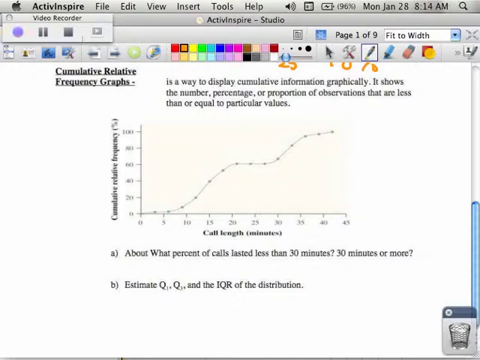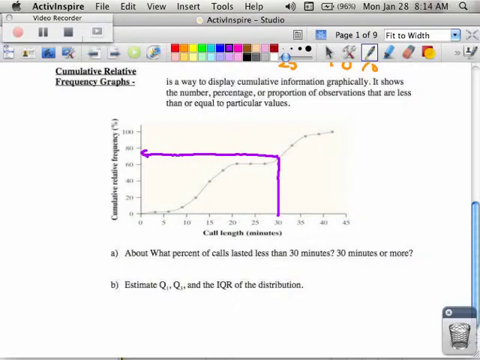So if we go to 30 minutes and we draw a vertical line to the graph, and then we come over to the y-axis, what we're talking about is, where do we think that is on the y-axis?